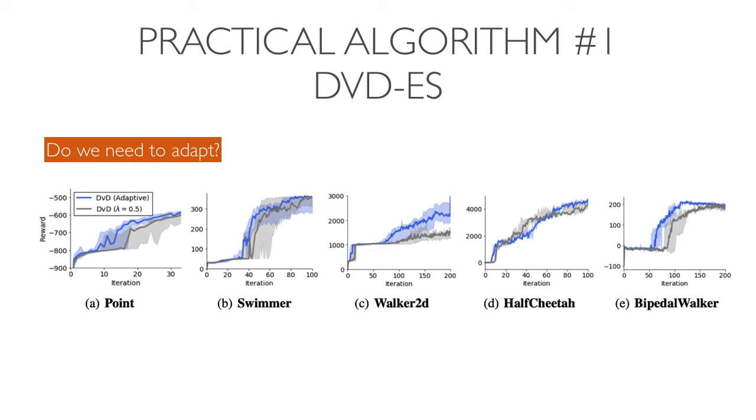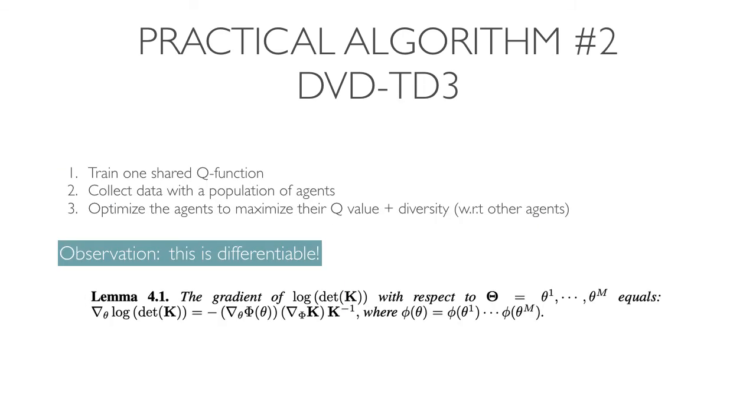On this slide, we assess the importance of the adaptive mechanism. We show in 5 environments that DVD works more effectively with Thompson sampling than it does with an arbitrarily chosen fixed value. Now moving to our second algorithm, we applied our method to TD3, a state-of-the-art off-policy RL algorithm.